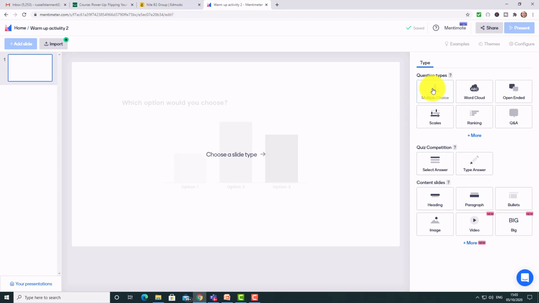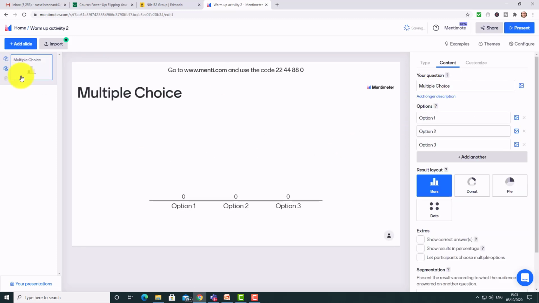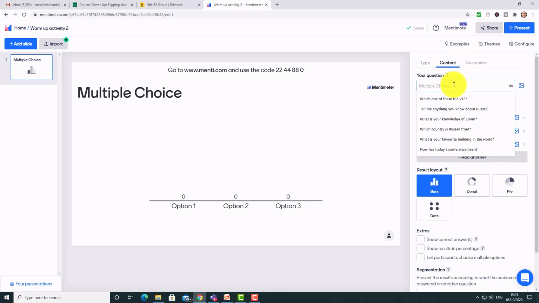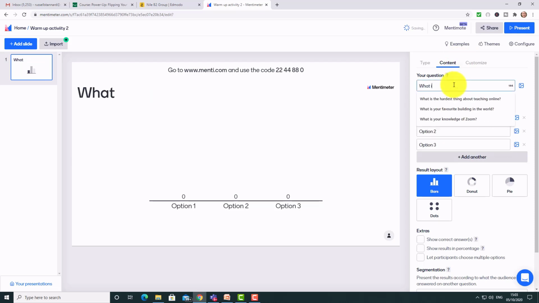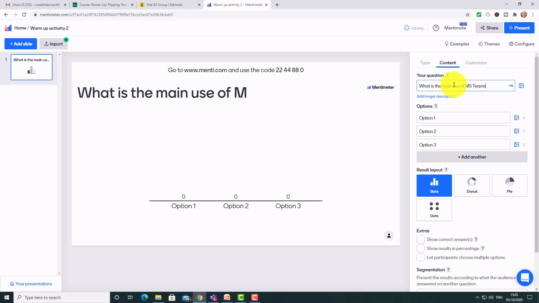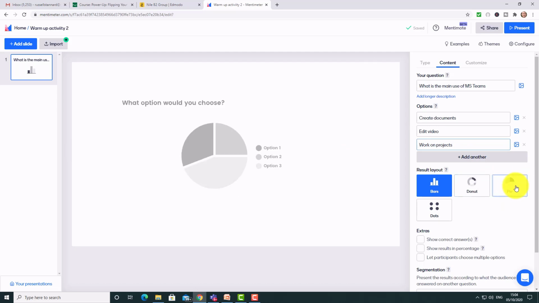So we would click on multiple choice. We can have up to 3 questions, and then we just simply write our question here. So just to show you what I mean, what is the main use of MS Teams? Okay, and I'm going to click here and write 3 possible answers. So I've just written in my 3 possible answers. This is a kind of voting game, so the students would vote on which they think is the correct answer, and I could have up to 3 questions, and once I've created the questions, I can display the results in various ways.